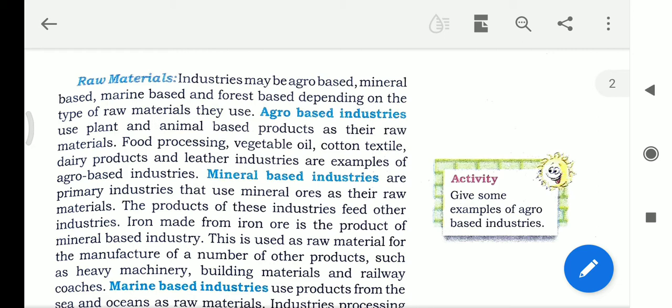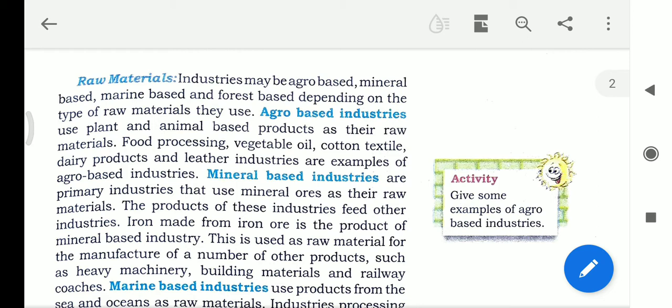One is agro-based industries, which are based on raw material products we get from plants and animals. Food processing, vegetable oil, cotton textile, dairy products, and leather industries are examples of agro-based industries.